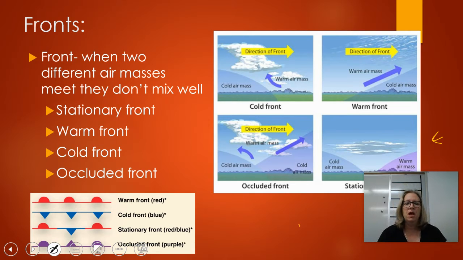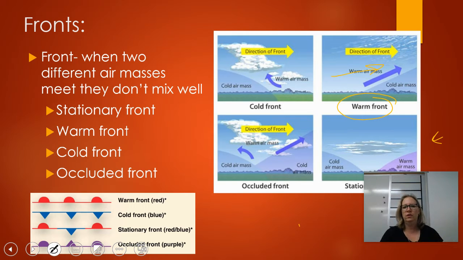All right. A warm front and cold front result in the same thing. Okay. Remember, if you've got warm air and you've got cold air, the warm air is going to rise. It's less dense. It's going to float on top of the cold air. Okay. So with a warm front, it's the warm air mass that's moving. It crashes into a cold air mass and it goes above it. That's a warm front. Cold front, same thing results, but it's the cold air mass that's moving. So the cold air mass comes in, crashes into the warm air mass, and goes under it. Okay, so the result is that warm air still goes up.